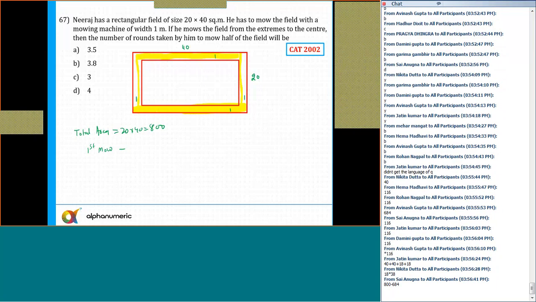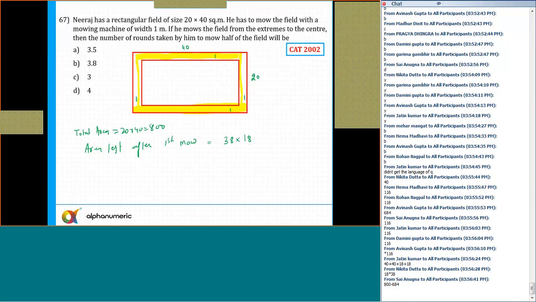Or instead of doing it this way, subtracting, the better way is this way. Total area is equal to 800. So can you guys tell me the area left after the first mow? After the first mow, the area left is going to be 40 minus 2, that is 38, and 20 minus 2, that is 18, simply.